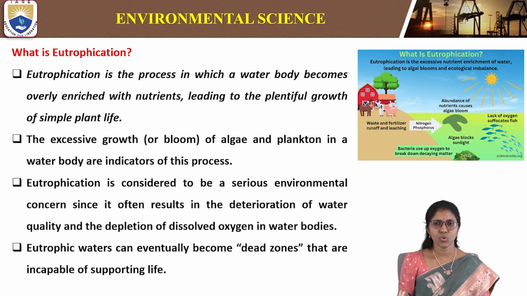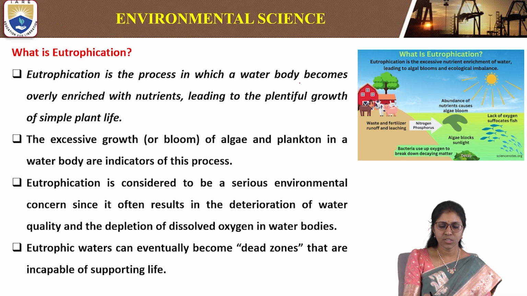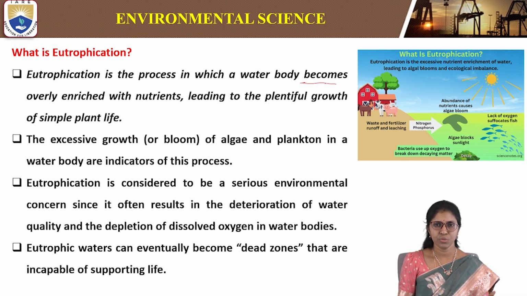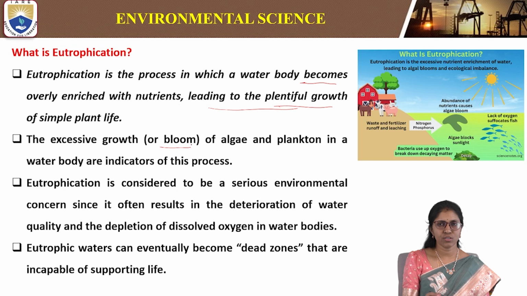So the next question is, what is eutrophication? Eutrophication is the process in which a water body becomes overly enriched with nutrients, leading to the plentiful growth of simple plant life. It means the water has more nutrients, which leads to the plentiful growth of aquatic life, simple plant life in water. This excessive growth is also called a bloom.